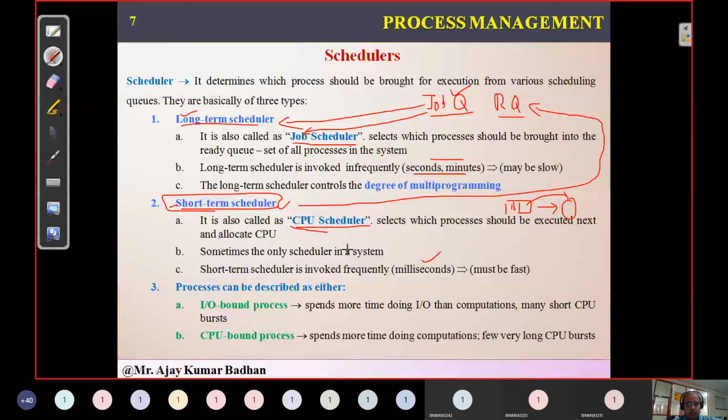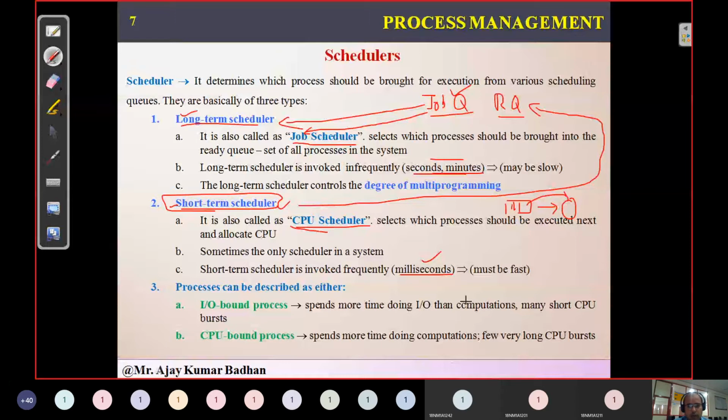Long-term schedulers generally take around minutes or seconds to perform the task. That's the reason we call it long-term. Short-term means it is in milliseconds. And it occurs so frequently that we cannot tell which process is executing next. By the time you say that this process is executing, the CPU may be allocated to some other process. It executes that fast. That's the reason we call it the CPU scheduler.